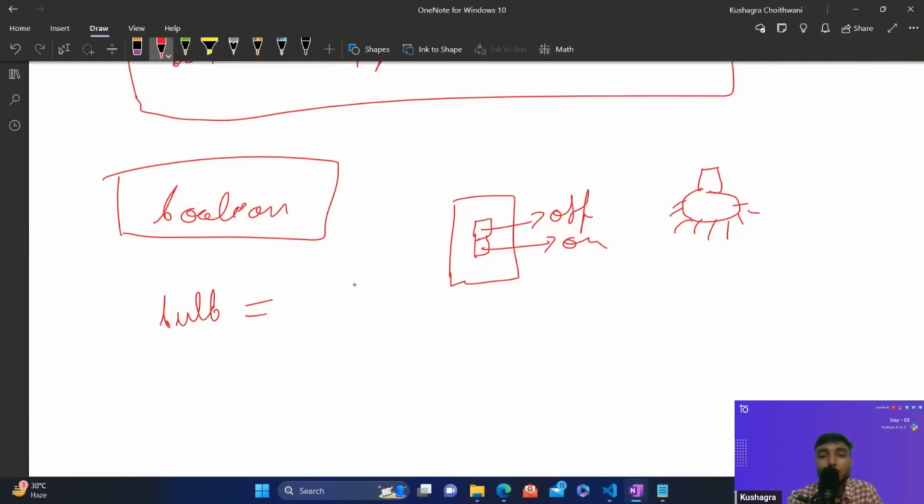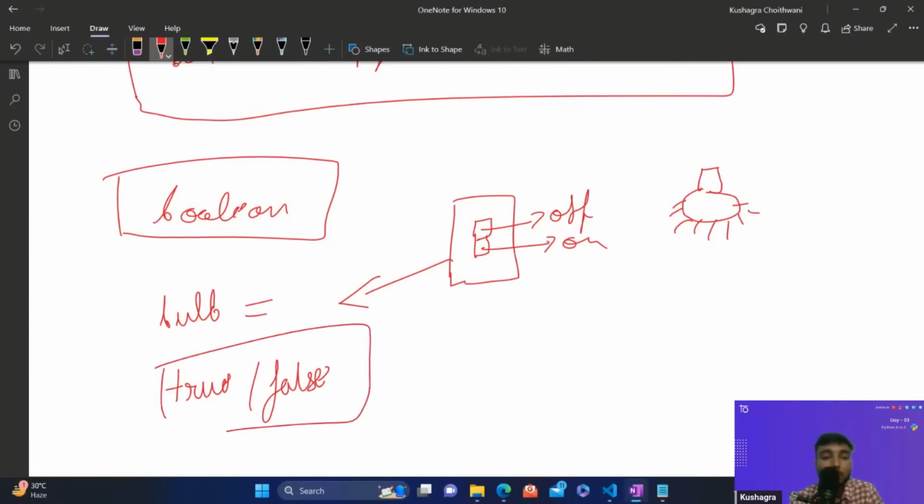Now I want to store whether this bulb is on or off inside this. So how can I store it? To store the state of something, you can say a switch, a condition, or the output of something, we use Boolean. Boolean has two values, that is true, and then we have false. So we have true and we have false, guys.